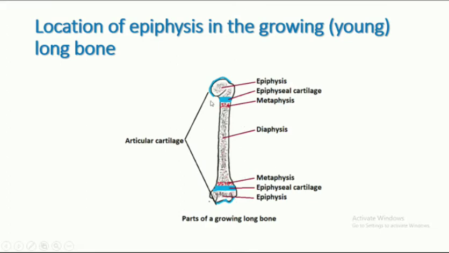This is the growing long bone. The parts of the growing long bone: articular cartilage, epiphysis, epiphyseal cartilage, metaphysis, diaphysis, metaphysis, epiphysis, epiphyseal cartilage, epiphysis, and articular cartilage. So, this is the epiphysis. Epiphysis is present in upper and lower end of the future adult bone.